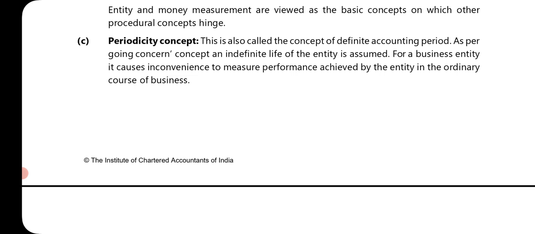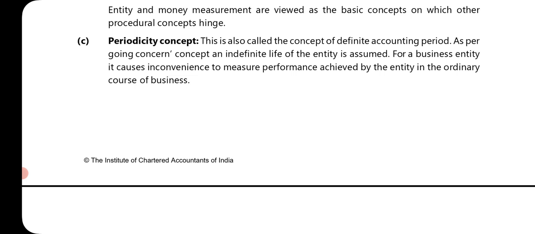So accounting is recorded in one particular period. Whatever transactions are recorded, collectively we measure it in terms of profit or loss, so the periodicity concept is very important. So the transactions or events are occurring in which period, and basis the period they are recorded and our financial results are arrived at. Okay, so see, periodicity concept. This is also called the concept of definite accounting period.